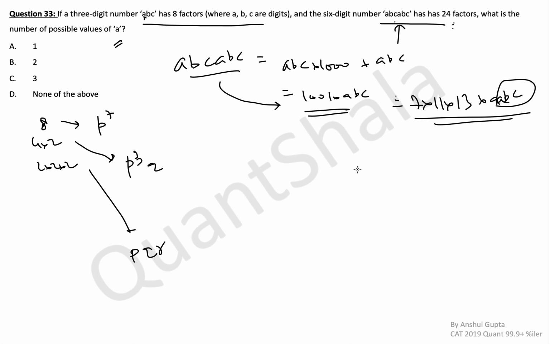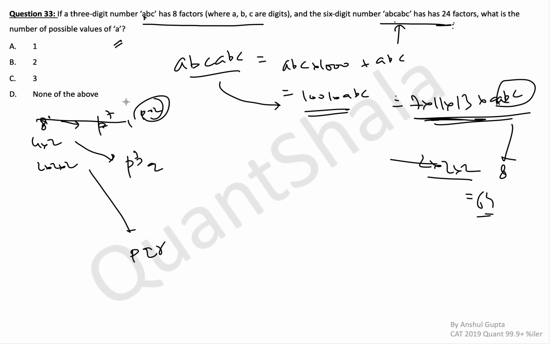In the case that they are not equal, let's consider this case first. Okay, 8, 1. So p raised to power 7 is a 3-digit number. This can only happen for p equal to 2. Okay, that means p is 2. So the final number would become 2 raised to power 7 multiplied by this, and the number of factors would become 8 multiplied by 2 multiplied by 2, which is 64. Okay, but here we have 24 factors. So this is not possible.